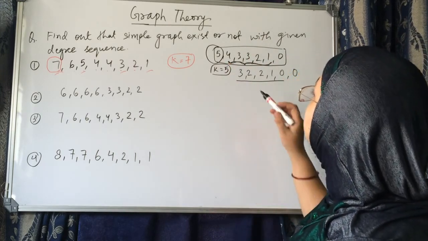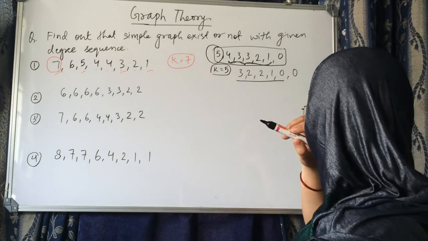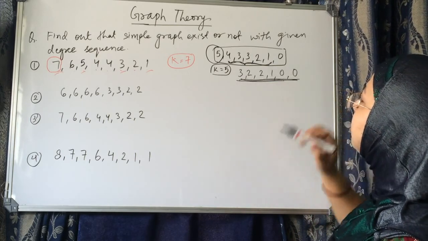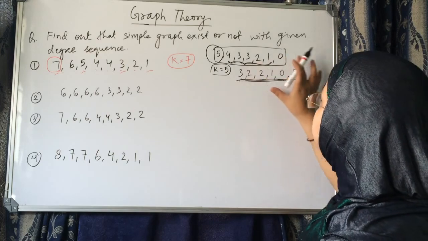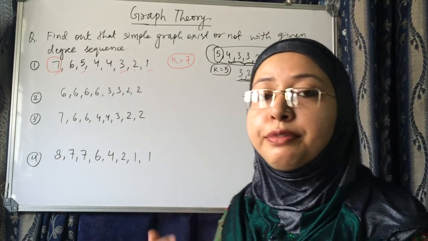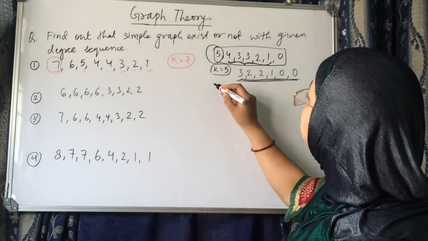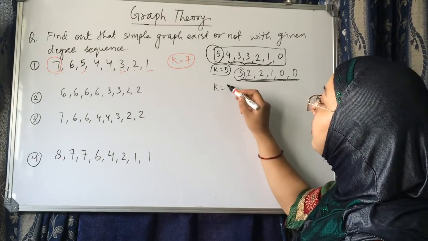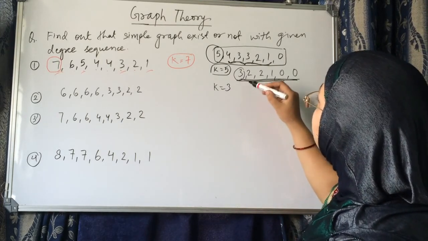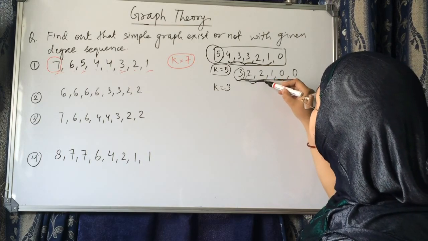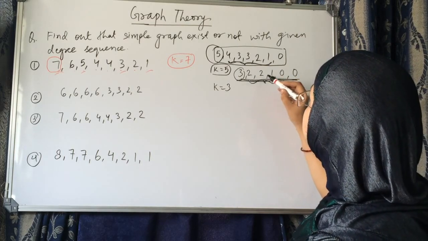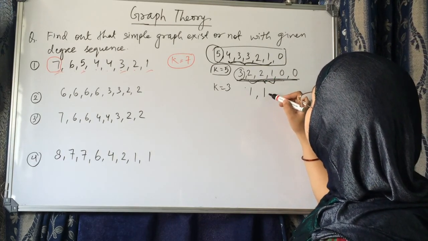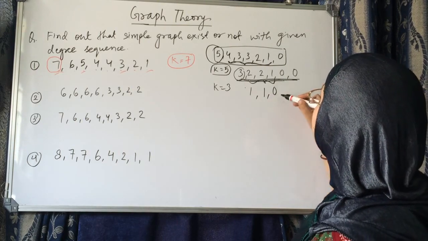Now in the next step, we have to check: not all entries have become 0, none of them is negative, and enough degrees are there. So we have to repeat the procedure. Now k will become 3. We subtract 1 from the next 3 entries, which are 2, 2, 1. When we subtract 1, it will become 1, 1, 0, and the 0s will remain as they are.